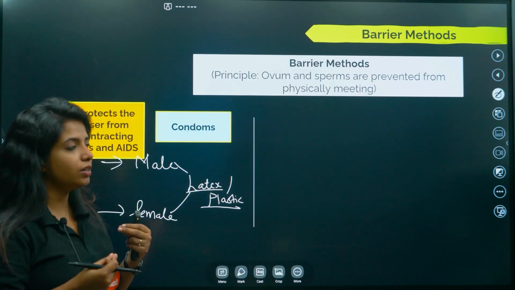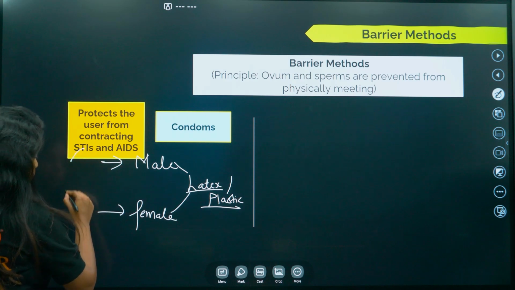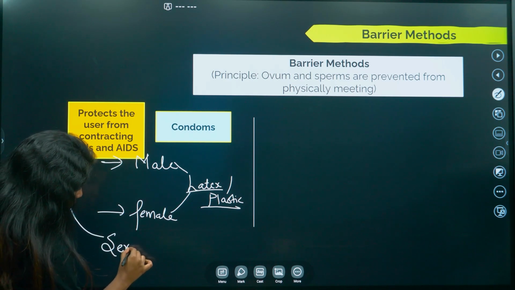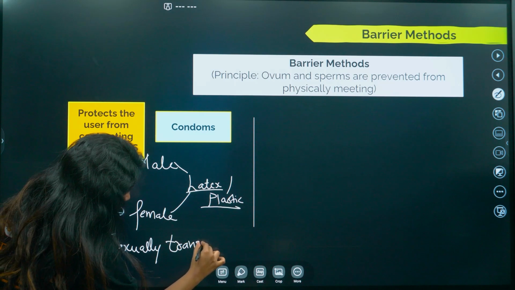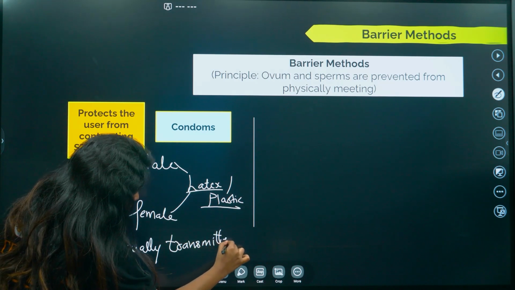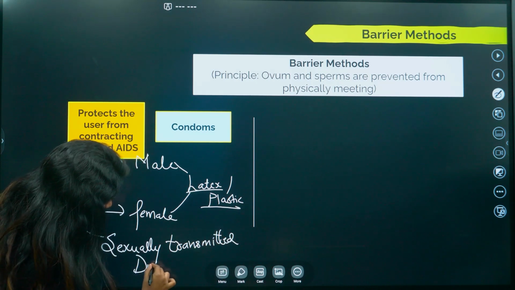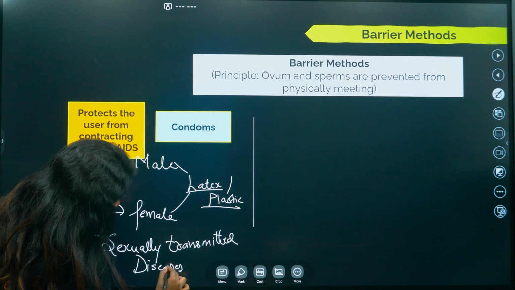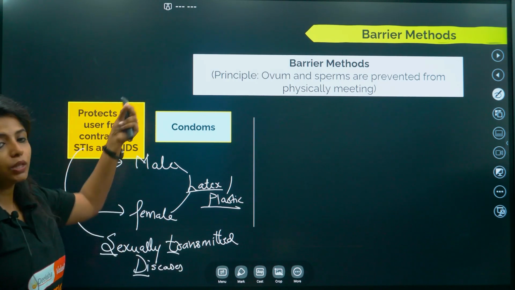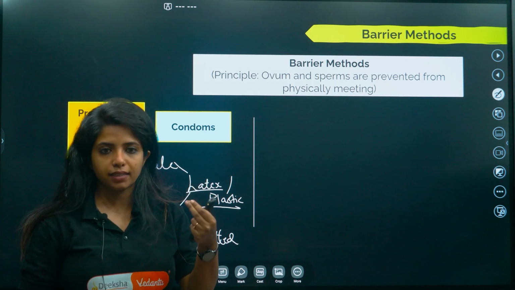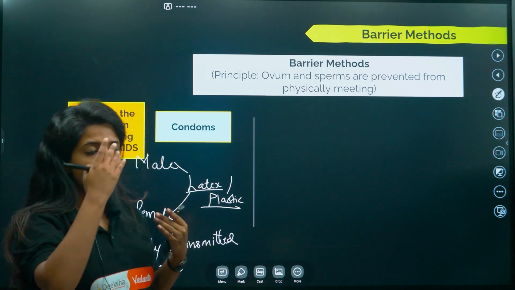STIs and AIDS. What is STI? Sexually transmitted diseases. STI. How is a condom protecting the user from STI or AIDS? AIDS is also sexually transmitted. How is it protecting?